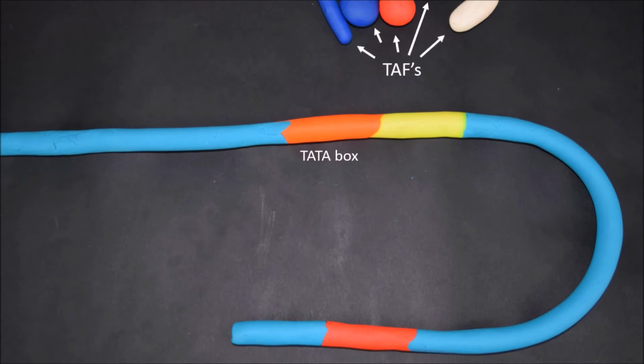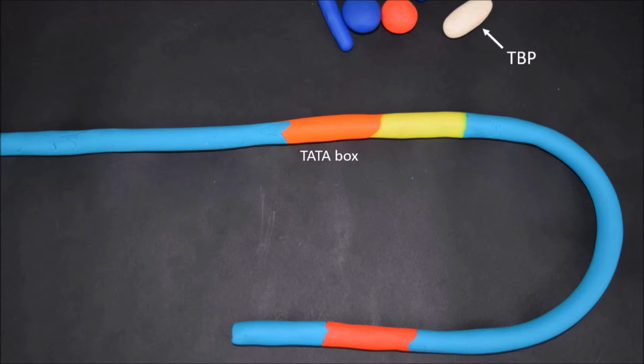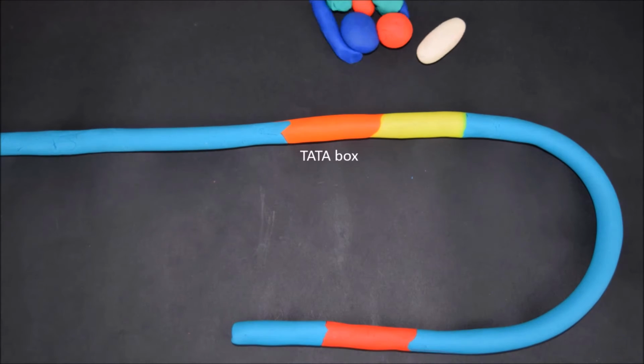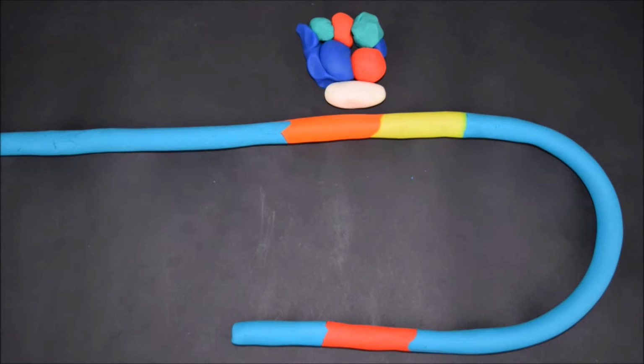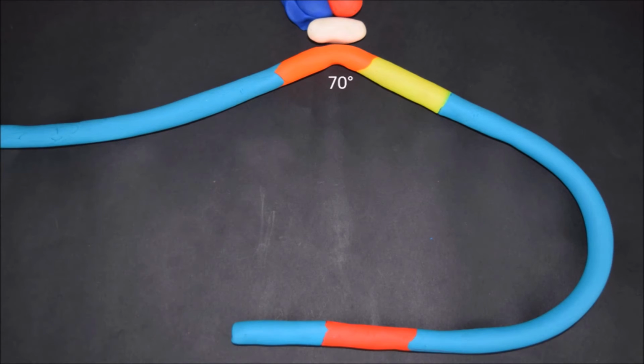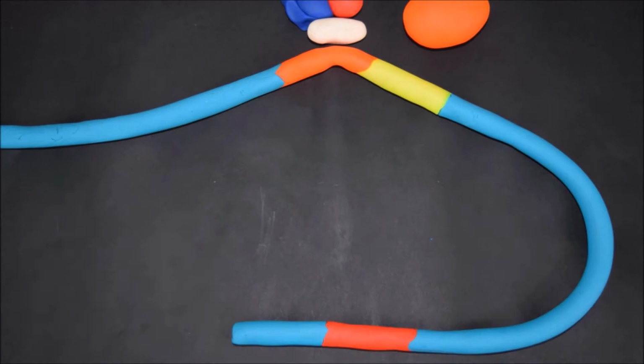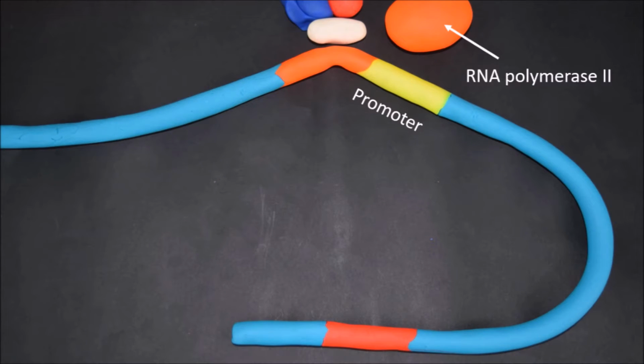Initiation of transcription requires several TATA box-associated factors, the most important being TATA box binding protein, or TBP. TATA box-associated factors and TBP make up a complex called TFIID. TBP binds to the TATA box, inducing a 70-degree wedge in the DNA to make it easier for the enzyme RNA polymerase II to bind to the promoter.